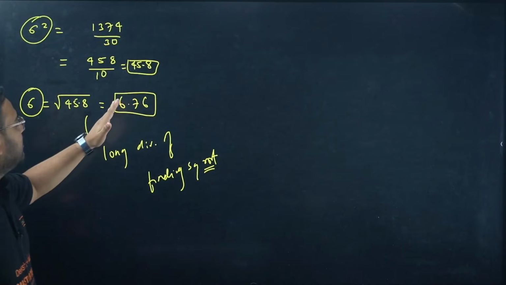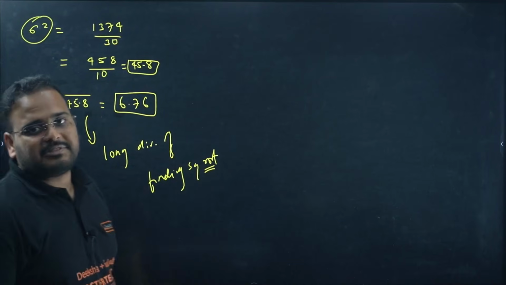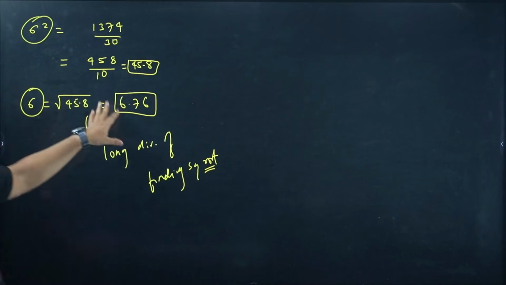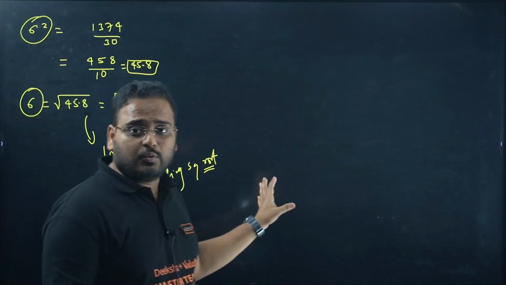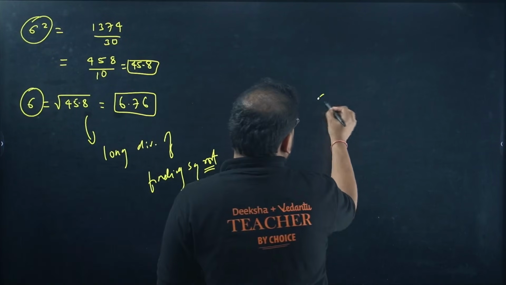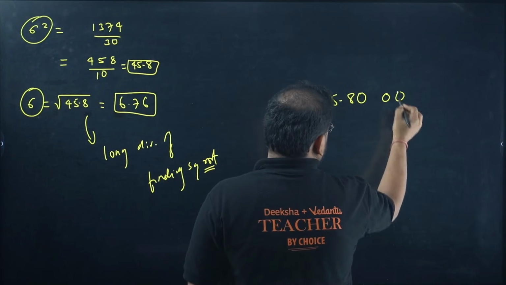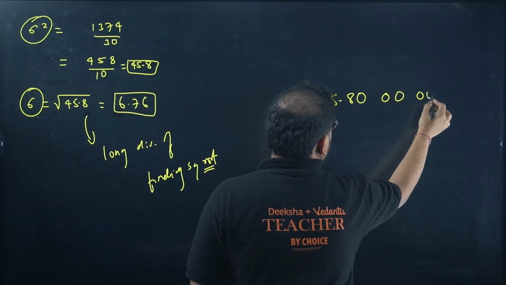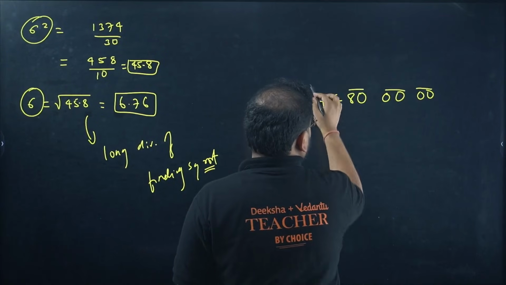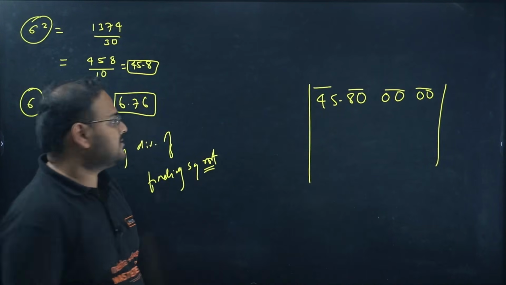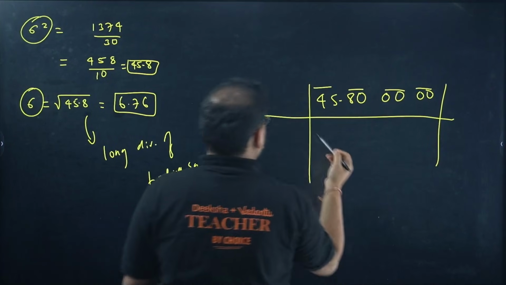45.8 is there, means it will be more than 6 and less than 7. 7 squared is 49 and 6 squared is 36, so something like that comes. 6.76 is there. Don't guess it, solve it. Actually, it's not difficult to do that. Make it 0 like this. Start making the pairs and so on. You can continue. Start with, of course, 6.